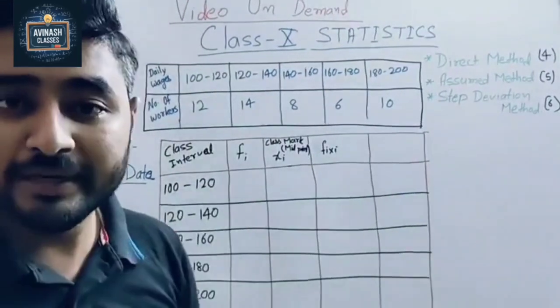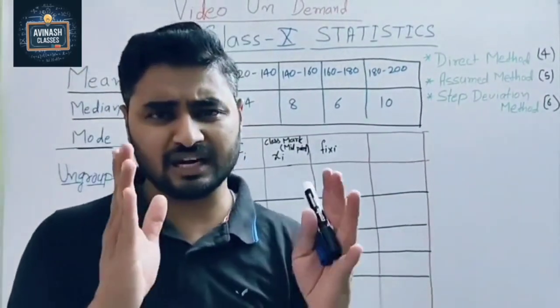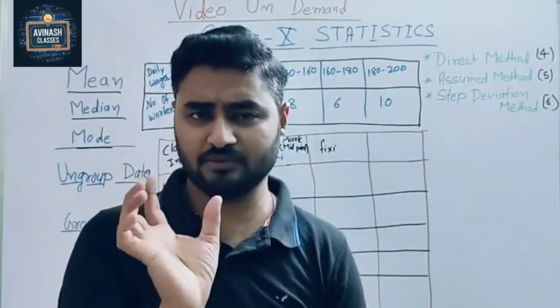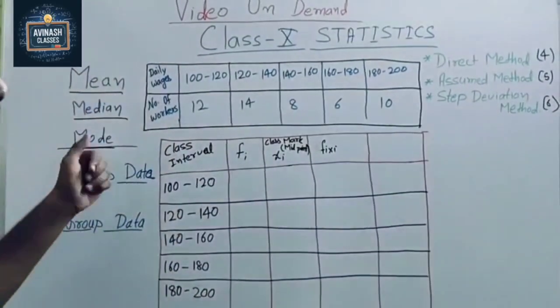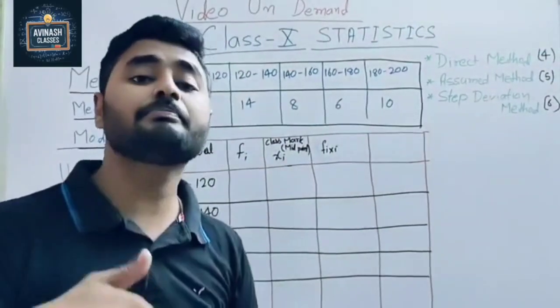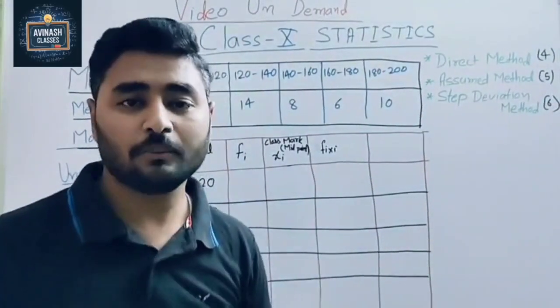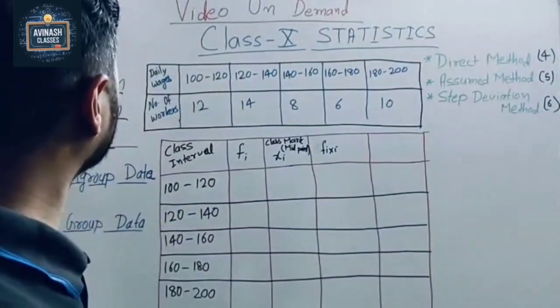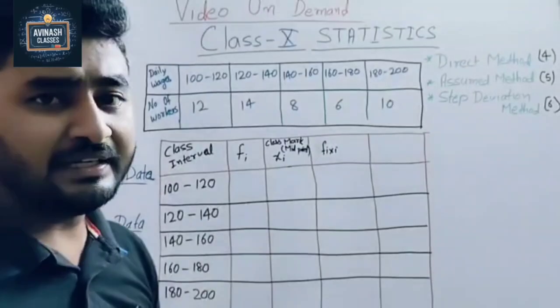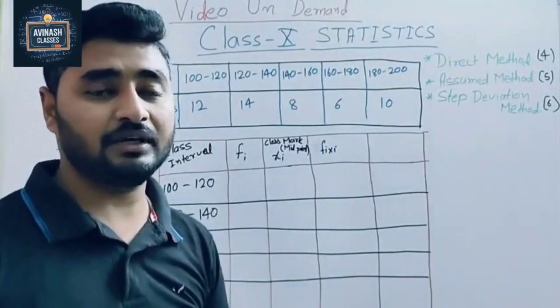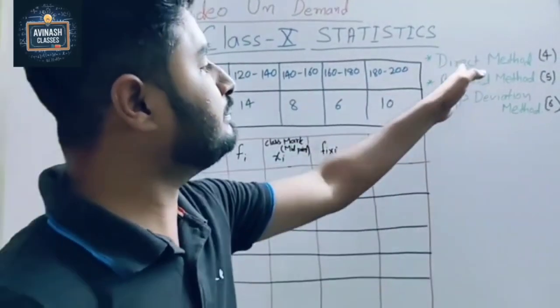Now coming to the median part. Median is the middle value, the middle one. And mode means the value which occurs the maximum number of times. So that is mode. Today we are going to focus on mean. But in grade 10 we learn some different methods. Here we have to learn three methods.